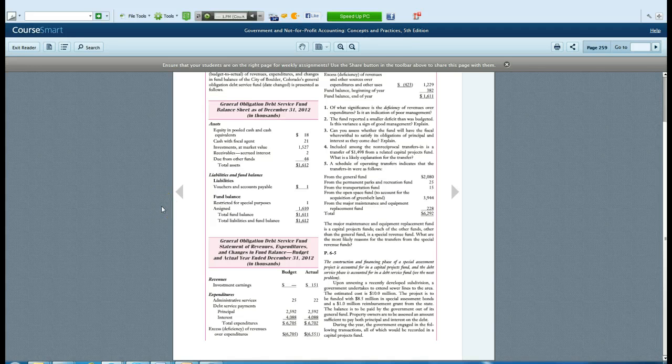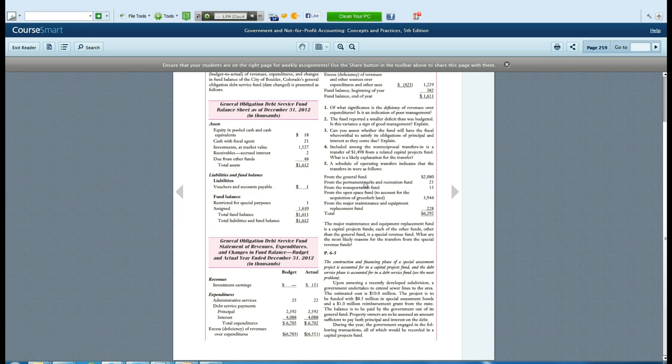Upon annexing a recently developed subdivision, a government undertakes to extend sewer lines to the area. The estimated cost is $10 million. The project is to be funded with $8.5 million in special assessment bonds and a $1 million reimbursement grant from the state. The balance is to be paid by the government out of its general fund. Property owners are to be assessed an amount sufficient to pay both principal and interest on the debt.